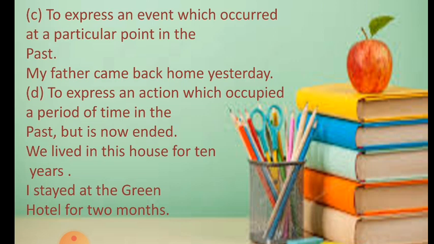Now simple past tense is also used to express an action which occupied a period of time in the past but has now ended. The event has happened before, but now it is not there. We lived in this house for 10 years. So at present they are not living in this house but they lived in that house for 10 years. I stayed at the Green Hotel for 2 months. So just now he is not staying at the Green Hotel, but he is talking about the event that had occurred in the past.